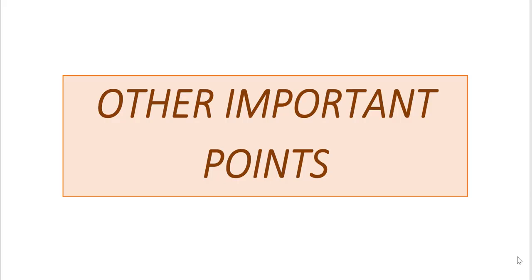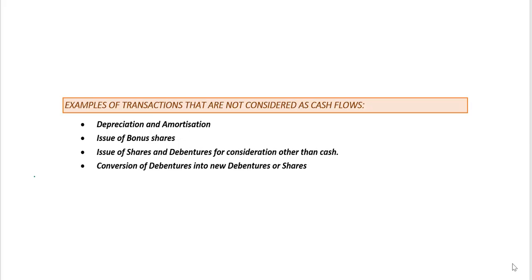Hi, in this video, we will discuss a few other important points in this chapter of cash flow statement. We'll begin by listing a few examples of transactions that are not considered as cash flows because they do not result in inflow of cash and cash equivalents, nor do they result in outflow of cash and cash equivalents. The first example is depreciation and amortization. These two are expenses, but it does not result in outflow of cash because it's a non-cash expense.